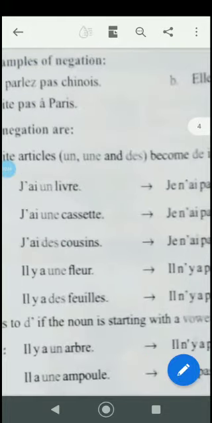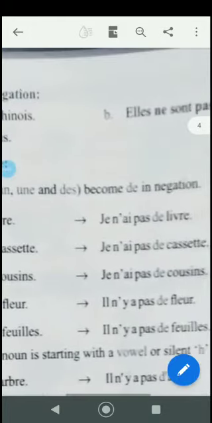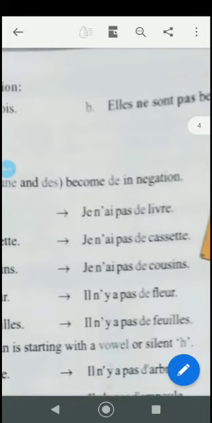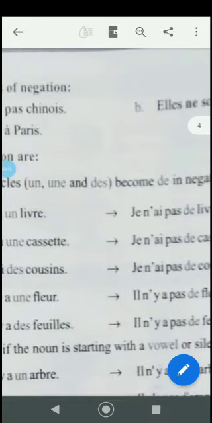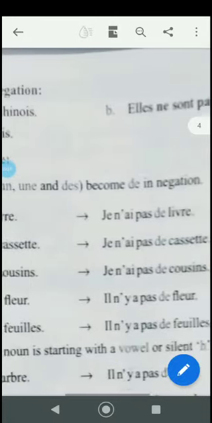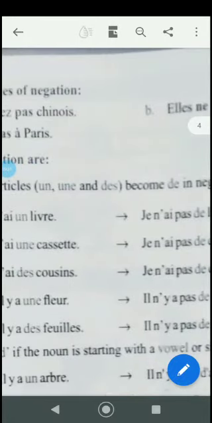For example, j'ai un livre, je n'ai pas de livre. Instead of un livre, you write je n'ai pas de livre. I have a book, I don't have any book. Clear? J'ai une cassette, je n'ai pas de cassette. I have a cassette, I don't have any cassette. J'ai des cousins, je n'ai pas de cousins. I have some cousins, I don't have any cousins.